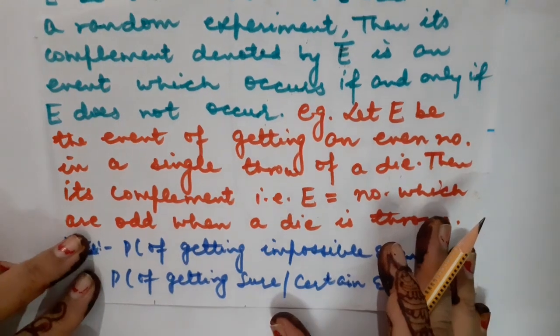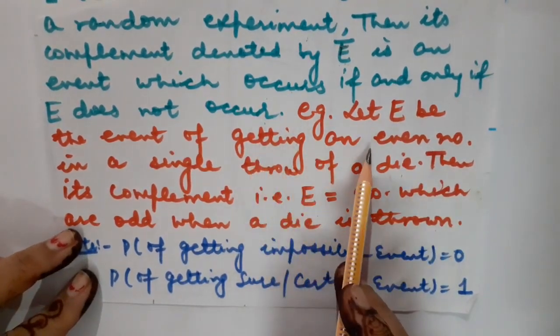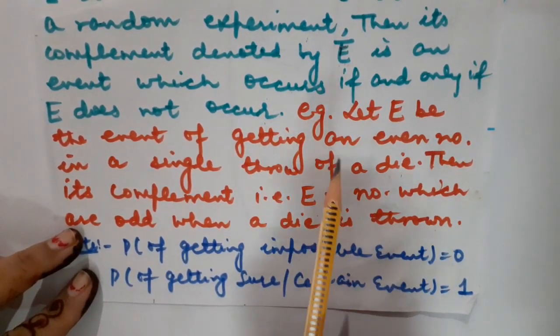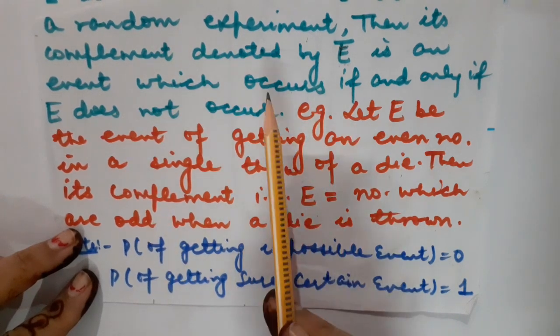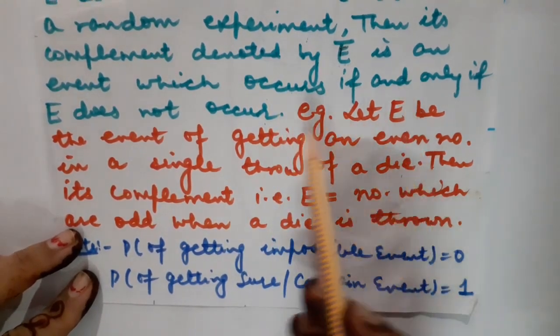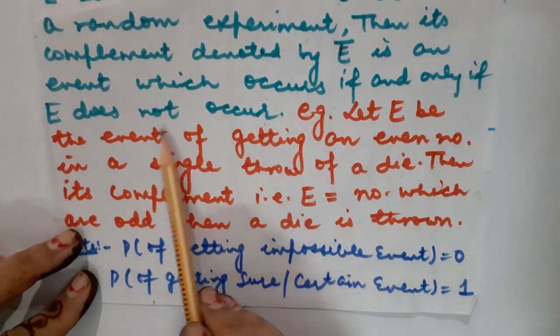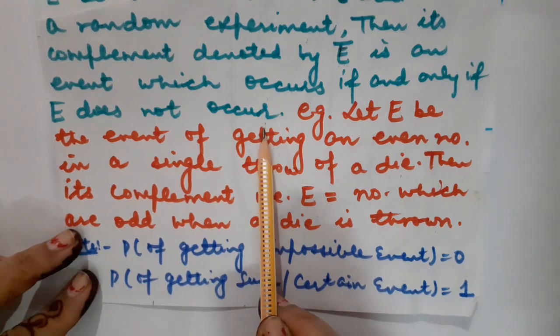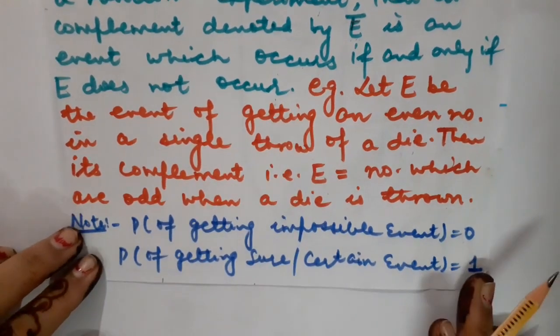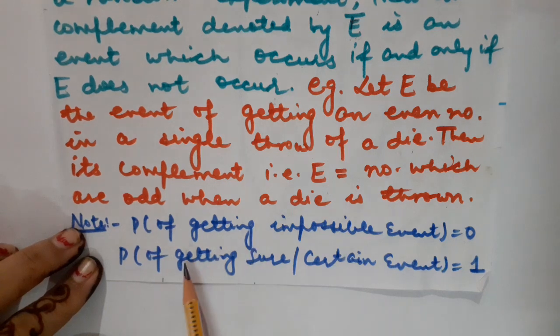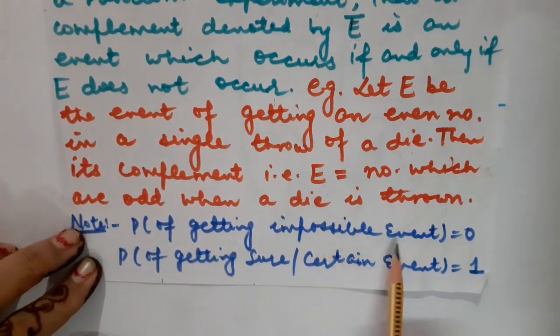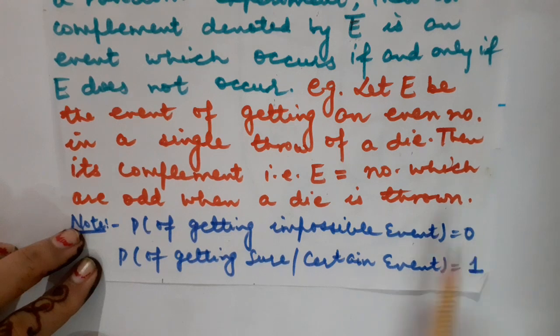Suppose there is an event in which a coin is tossed and I want exactly head. Its complement will definitely show tail. So in the complement we take those outcomes which are not going to occur in the event itself. Got it? One important note that I have already explained: the probability of an impossible event is 0, and the probability of a sure or certain event is always equal to 1.